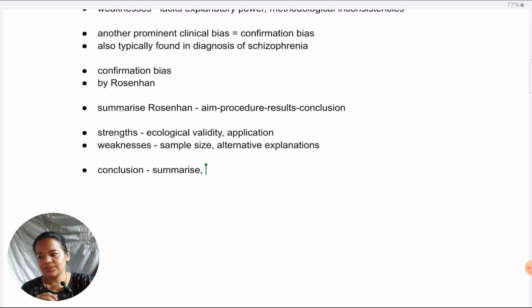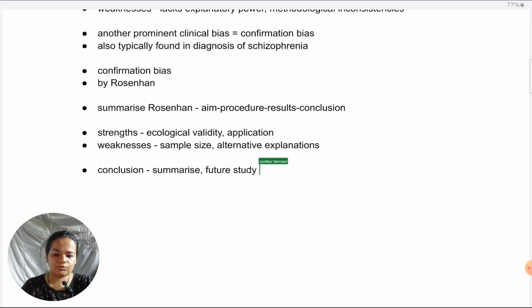In this case, I would just summarize that both the diagnoses are important, and so both the biases are important to be investigated to lead to accurate diagnosis. And again, because the focus is on evaluating the studies, I would just summarize their strengths and weaknesses. Whatever commonalities are there in their strengths and weaknesses, first I would jot that down. Like both have very good application, again to bring down biases. And then I would summarize the weaknesses that are seen. And I would put it in terms of, okay, future studies can overcome these weaknesses